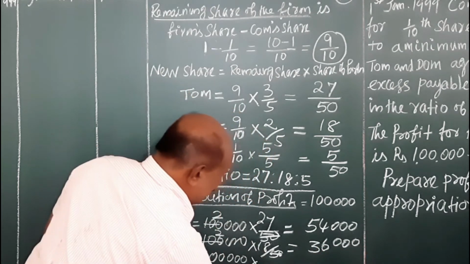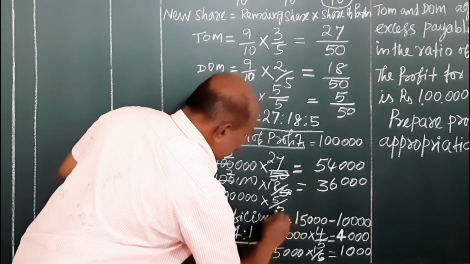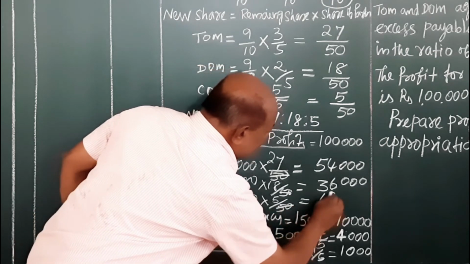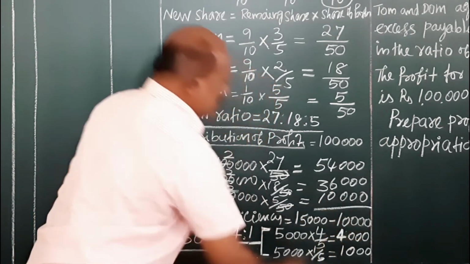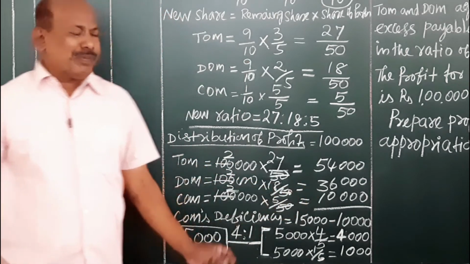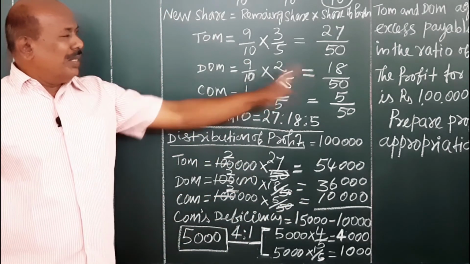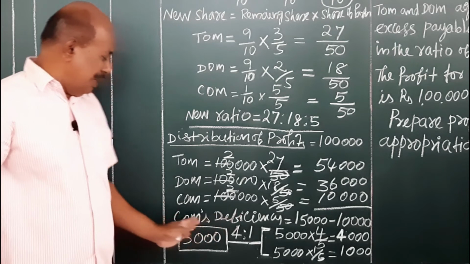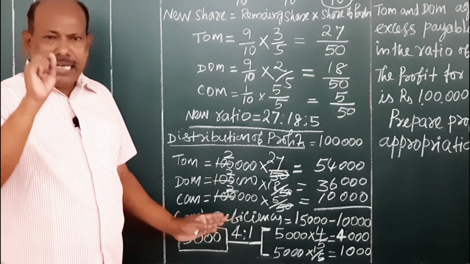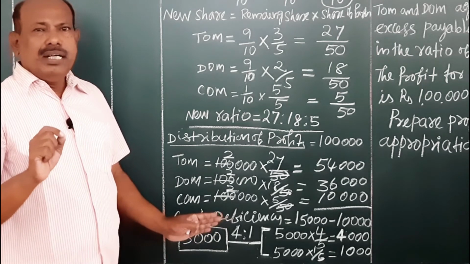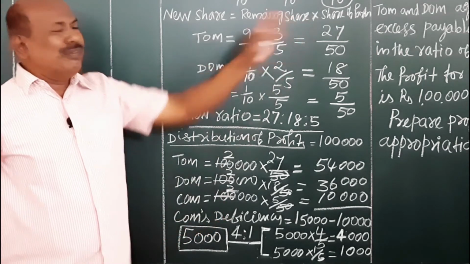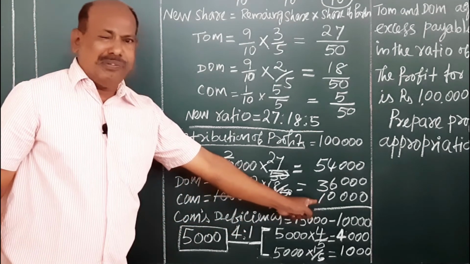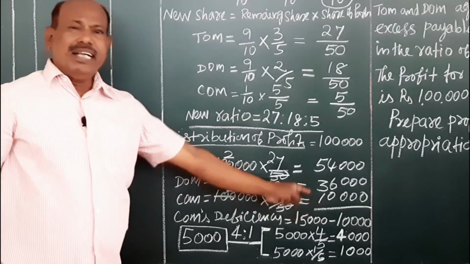For Com, his ratio was 5 by 50, which gives 10,000 rupees. This is the distribution of profit earned by the firm during the year 1999. Now we have to see Com was admitted for the assurance of a minimum amount of 15,000 rupees per year. But here his share of profit earned in the firm is only 10,000 rupees.